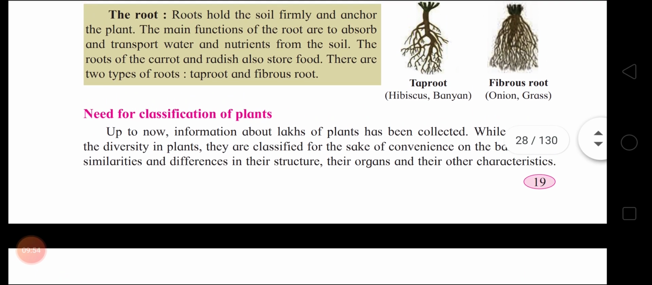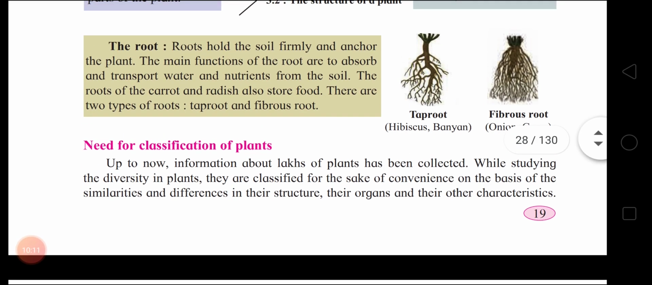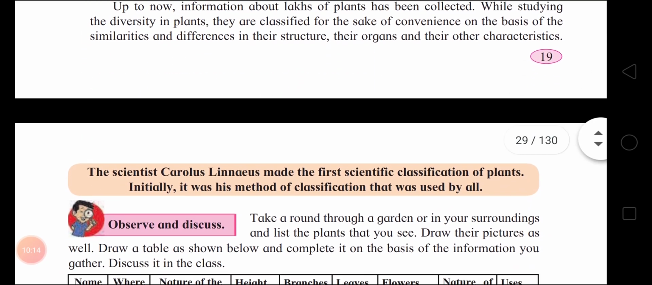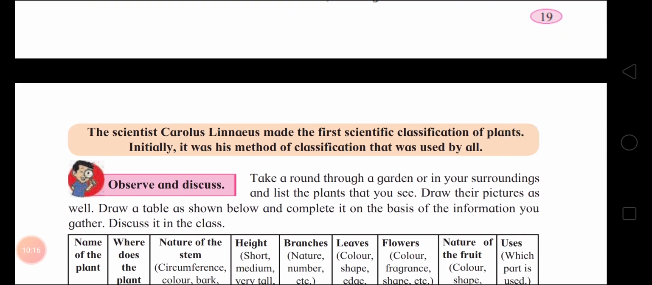Up to now, information about lakhs of plants has been collected. While studying the diversity in plants, they are classified for the sake of convenience on the basis of the similarities and differences in their structure, their organs, and their other characteristics. See, this is a scientist. The scientist Carolus Linnaeus made the first scientific classification of plants. Initially, it was his method of classification that was used by all.